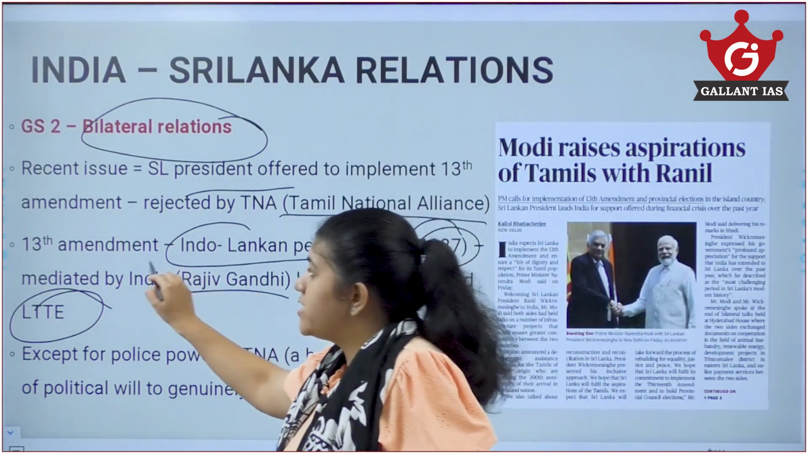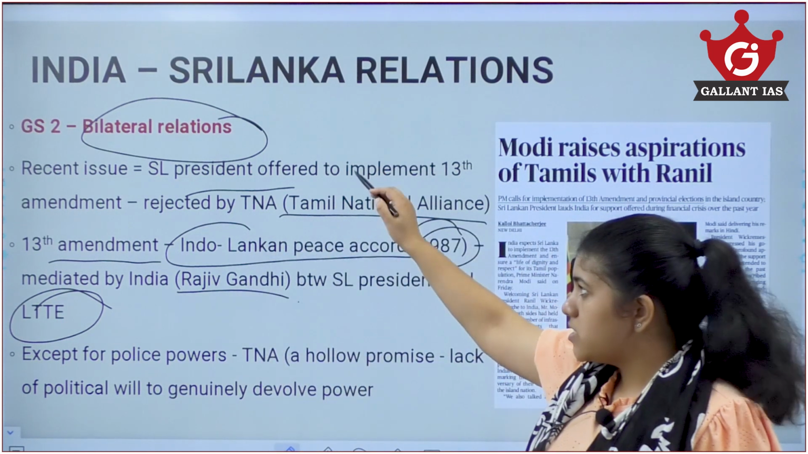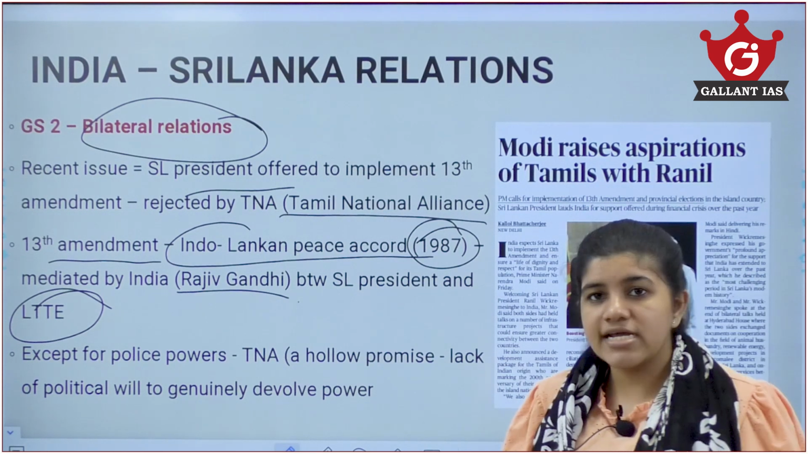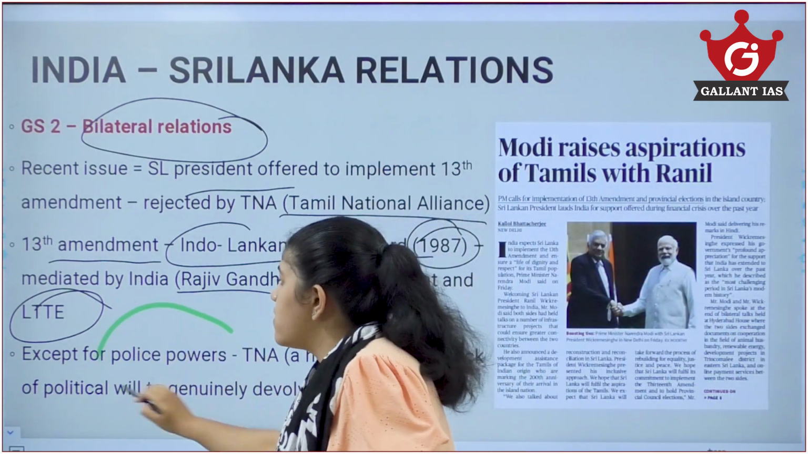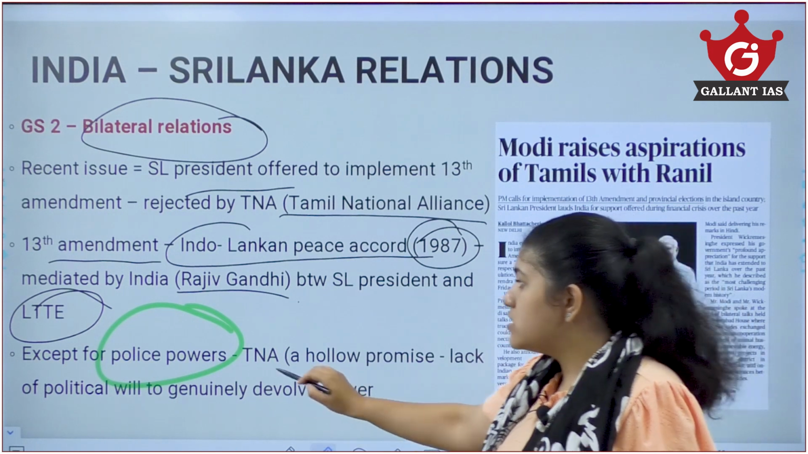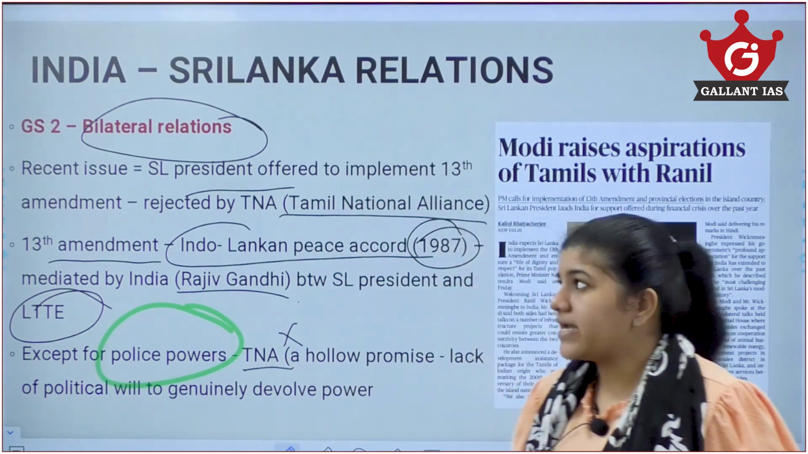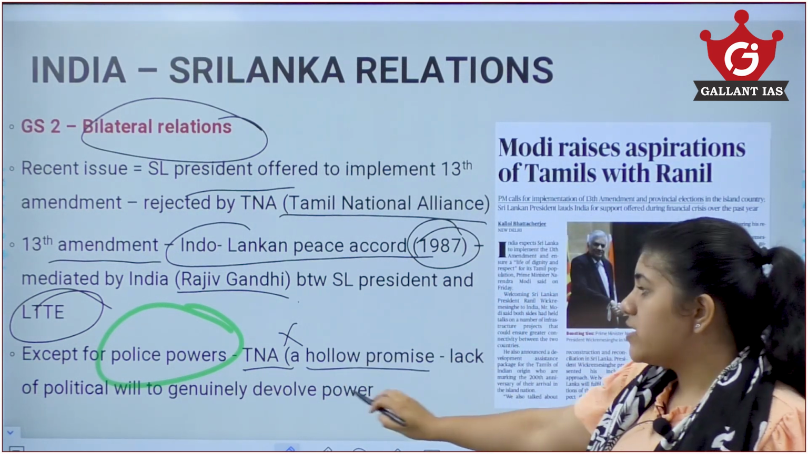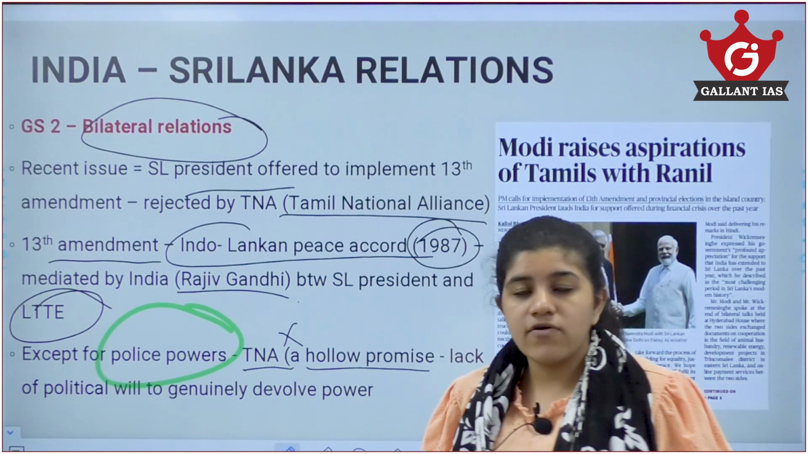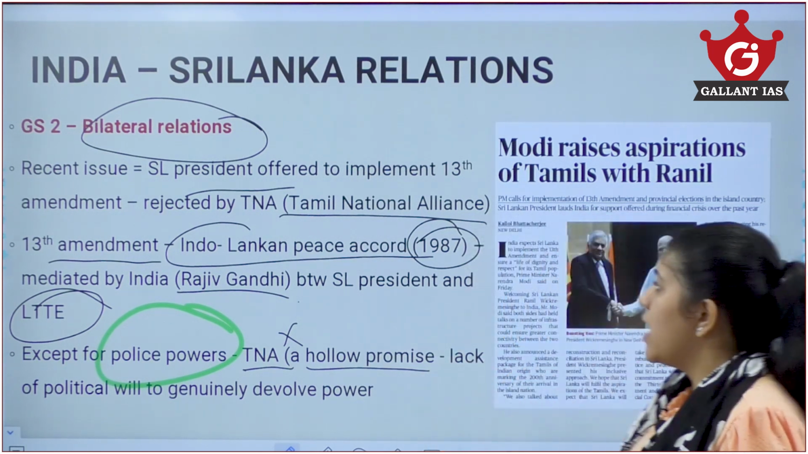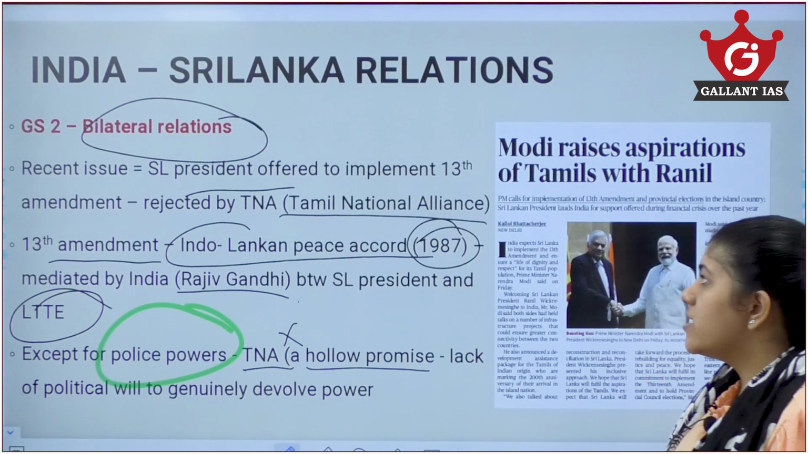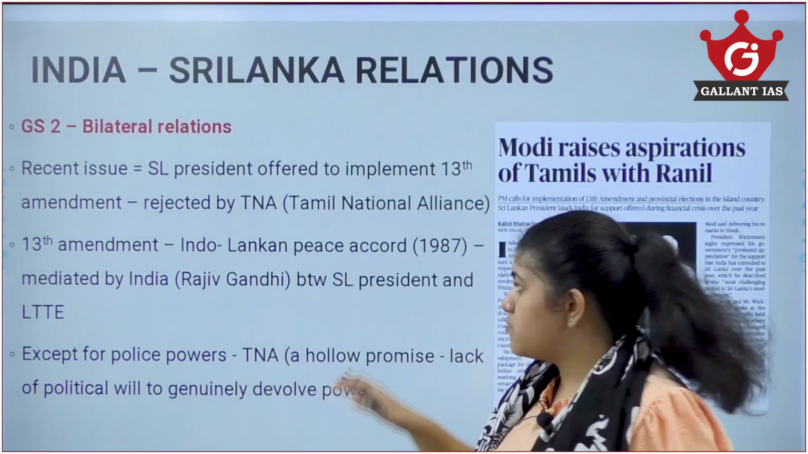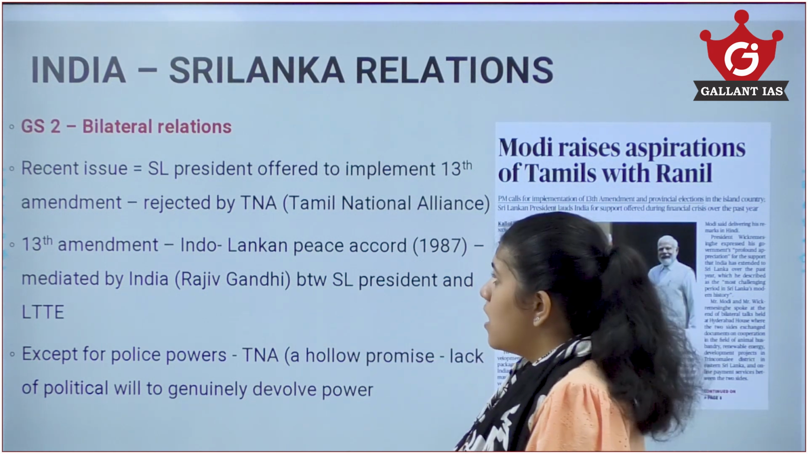So, that is what is dealt with in the 13th amendment. But as the Sri Lankan president stated, in offering or implementing the 13th amendment, police powers will be exempted from this. Now, this was not liked by the TNA, who called it a hollow promise, and it would also lead to a lack of political will to genuinely devolve power between the Tamil and Sinhalese Buddhists in those areas. That is why the TNA has rejected the implementation of the 13th amendment, though if it's fully implemented, it would be very beneficial for the Tamils as well as their rights.